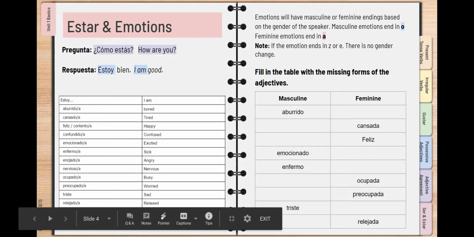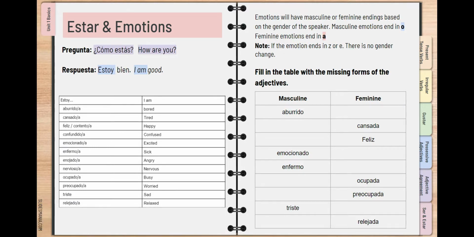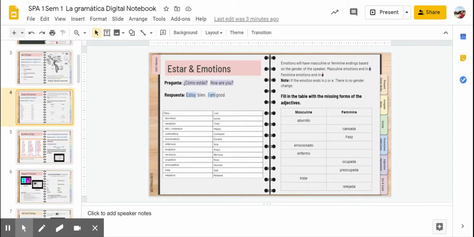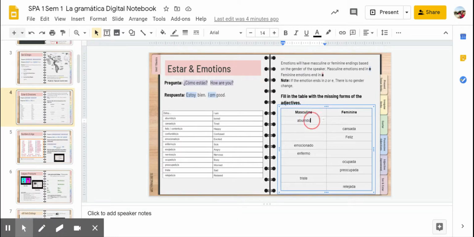So if I wanted to fill in this table with the missing forms of the adjectives, then what I have here is I have the masculine already in here. I already know that I'm going to be working with aburrido/aburrida. And so when I have the masculine as the O ending, that means that when I type in the feminine, it should end in an A, aburrida. So this is what you're going to do in your notebook as well. You're going to add in those endings so you can see the difference.